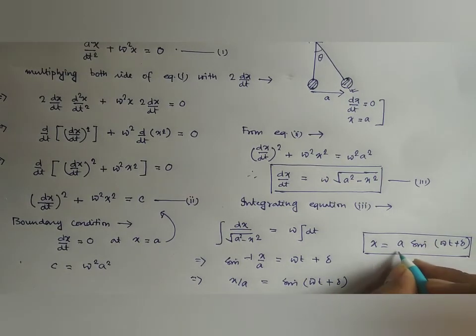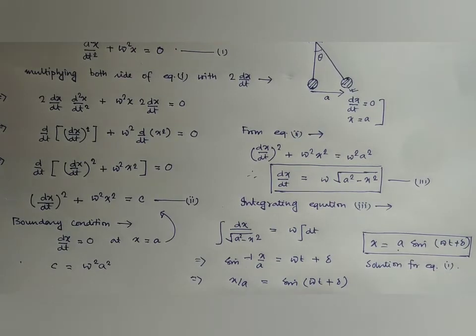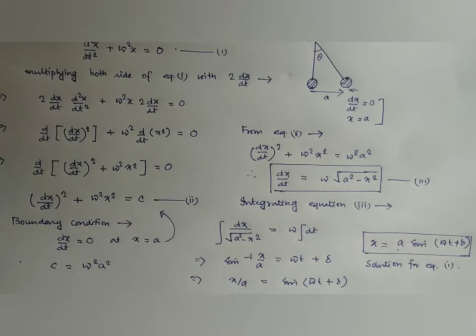Now what is A? Here A is known as the amplitude of the motion, omega is the circular frequency of the motion, the total term inside the bracket is called the phase, and delta is called the initial phase of the motion. So this is the solution of equation 1. So today in this lecture we have just solved the differential equation of a body executing simple harmonic motion. So thank you.